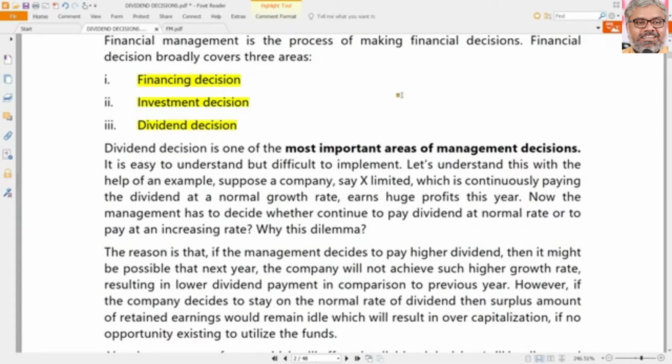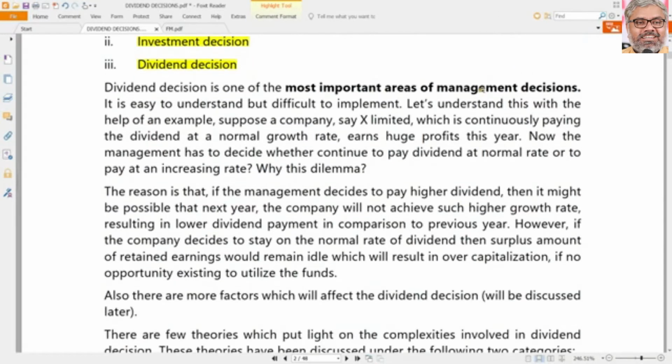Investment decisions are related to the capital budgeting techniques used for taking investment decisions, and also how to treat risk in investment decisions. Simply speaking, capital budgeting and risk analysis in capital budgeting, those two chapters focus mostly on investment decision.